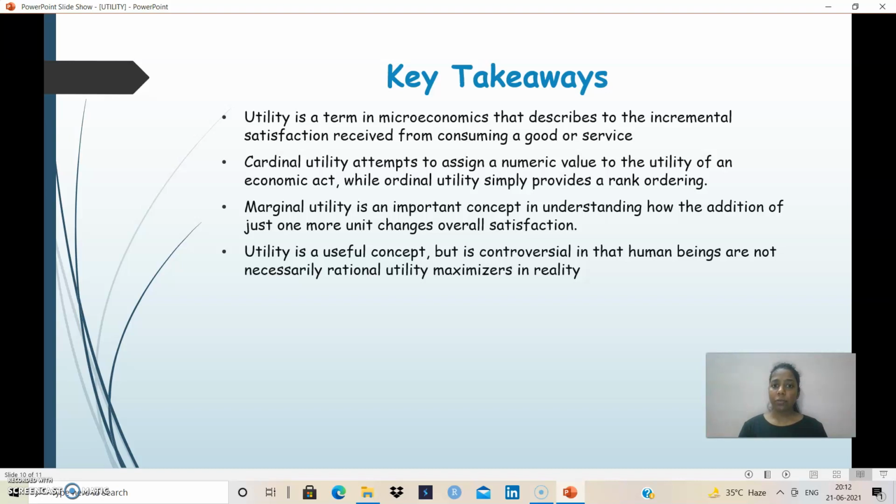The next thing we have to understand is the indifference curve and the budget line. That will be understood in the next video.